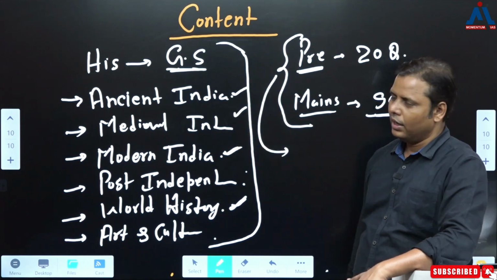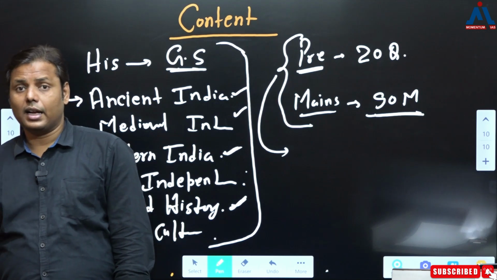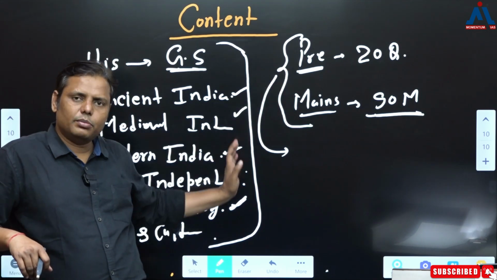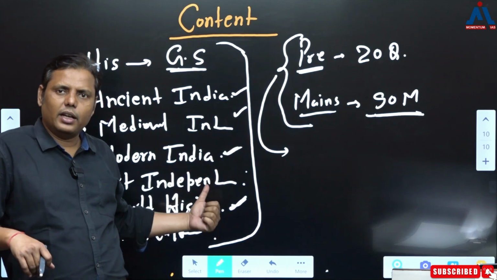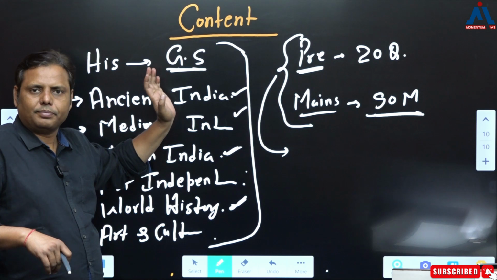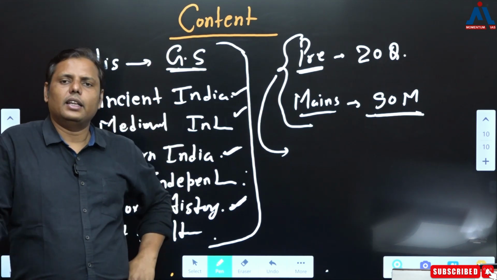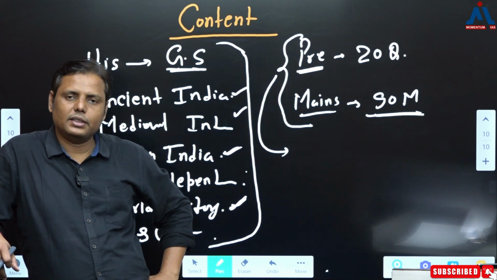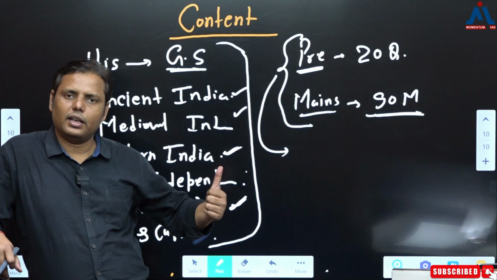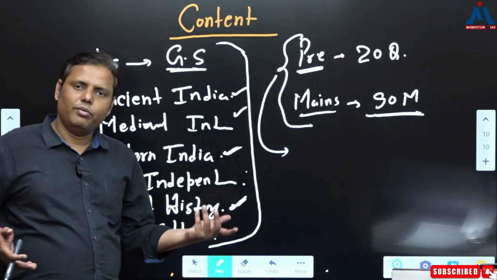Everywhere it is being covered, and sometimes even I feel that it is not good, but I can't do anything. I'm helpless. For the kind of coverage that you have been doing here, the marks are pretty less. Ideally speaking, just by reading all those things, you may get, let's say, 20 marks in the pre-examination and 90 marks in the mains examination, so it is not a justification. But this is how UPSC has been doing it. So I think we are not left with choices, and that's why we have to study it.